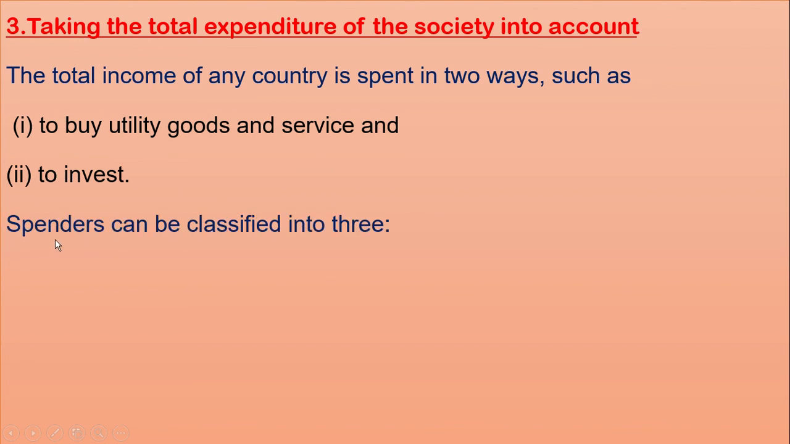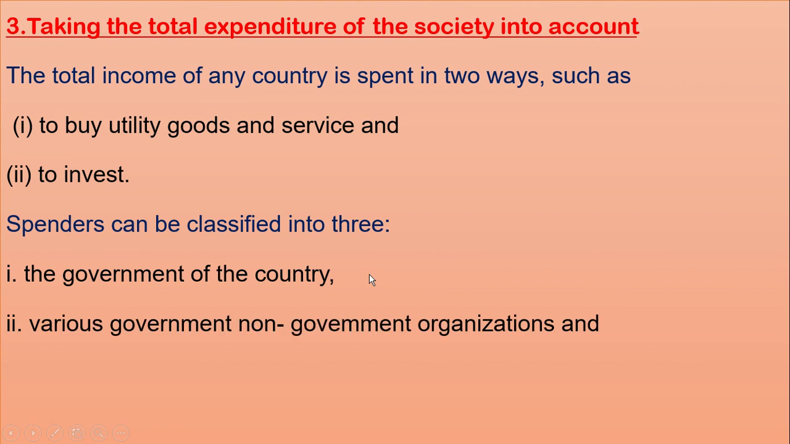And who are the spenders? Spenders can be classified into three types: the government of the country, various government and non-government organizations, and the people. That is the total money spent by three types of spenders.